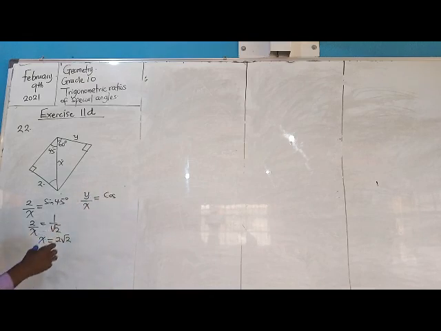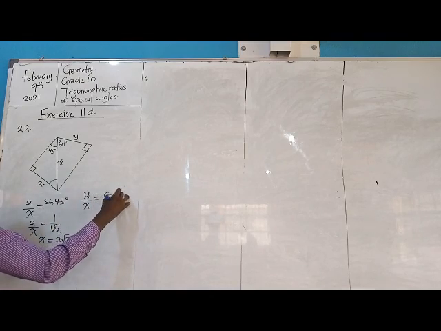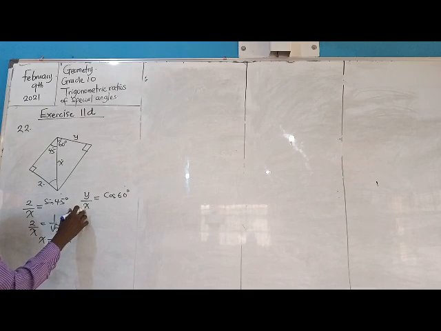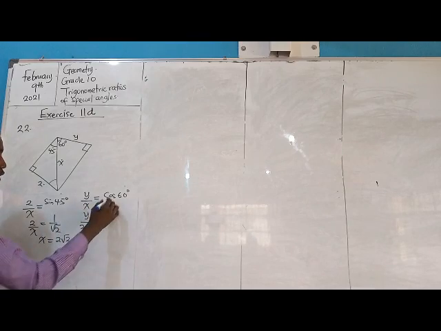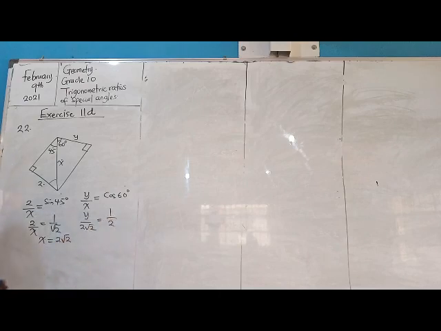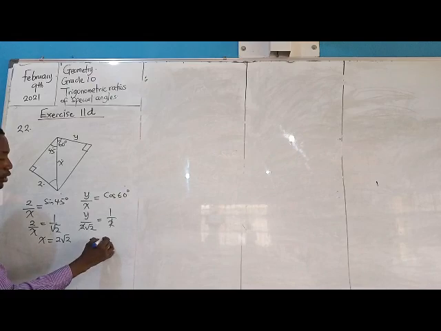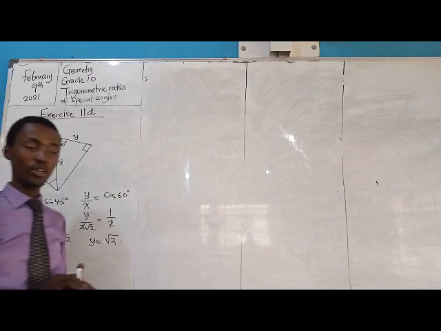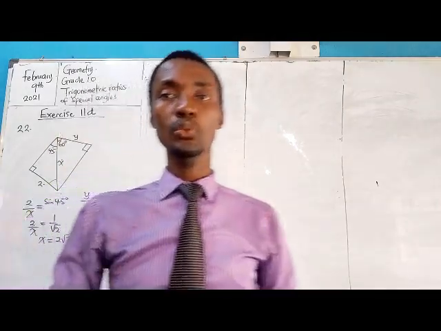Cosine. That will be cos 60 degrees. What is y? What is x? 2 root 2. So y over 2 root 2 will be equal to 1 over 2. So at this point we cancel out, and y becomes what? Root 2 as your final answer. And that takes care of question 22.